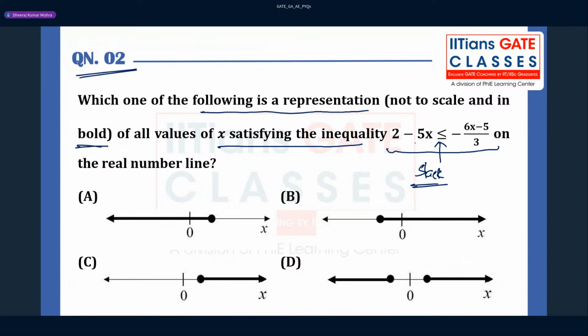So this kind of question, guys, I have also told you that you have to just find the x range, the x value, and then you have to represent it using this kind of line. So in the real line you can represent the value of x. So how can we solve this?